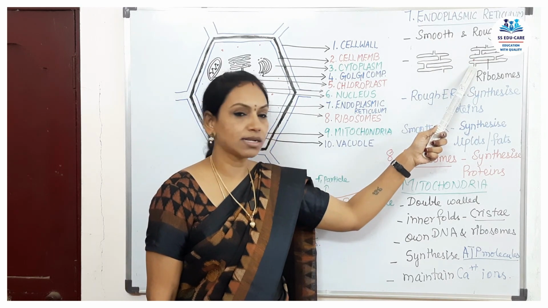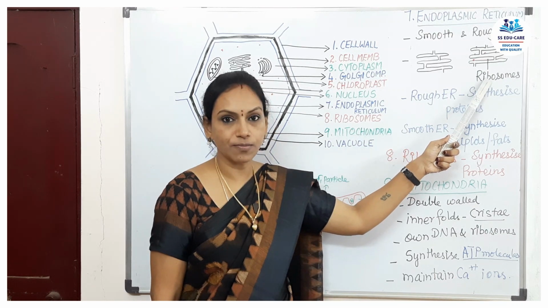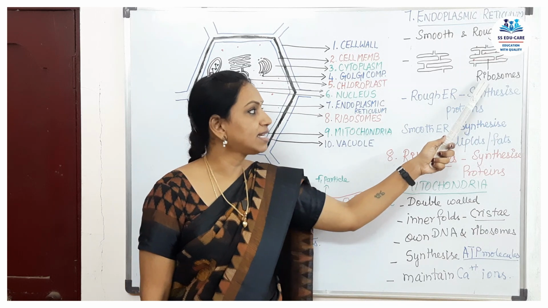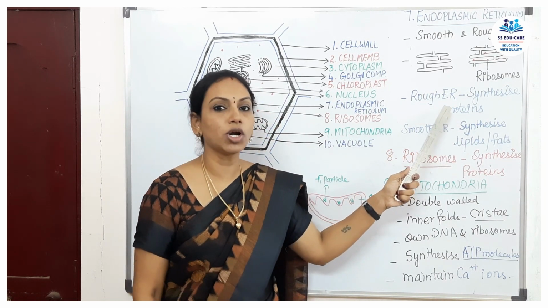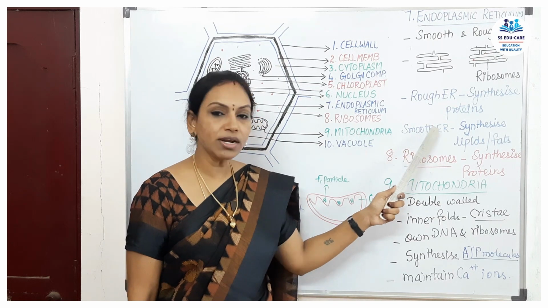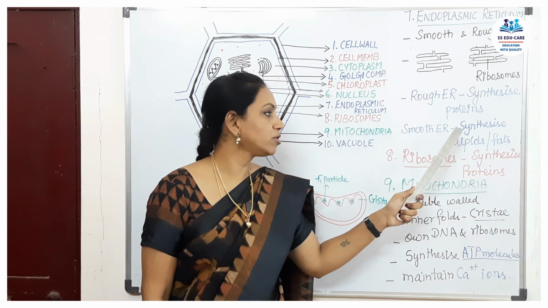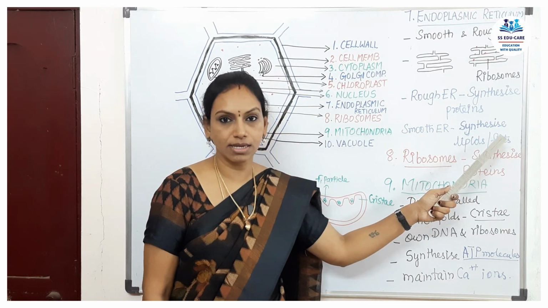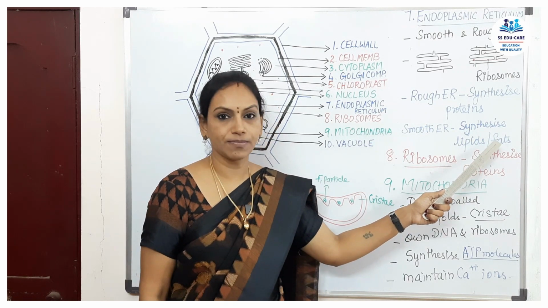This one is called rough because it has ribosomes on its surface. The function of rough endoplasmic reticulum, since it has ribosomes, is to synthesize proteins for the body. Then, smooth endoplasmic reticulum synthesizes fat molecules and lipids. Both are more or less the same, lipids and fats, but lipids are the higher molecules of fats.